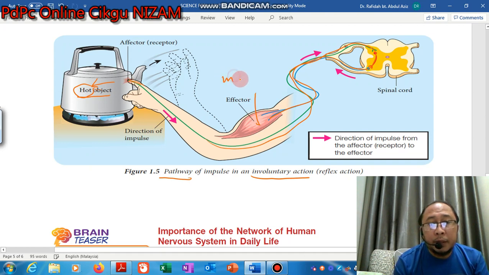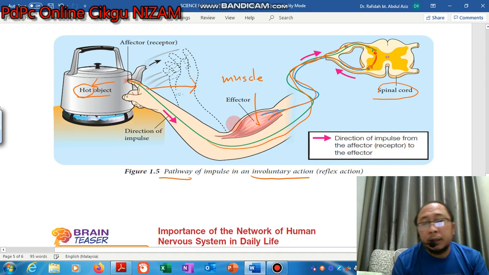When the muscle gets the impulses from the spinal cord, it will withdraw our hand immediately. This happens in a second.